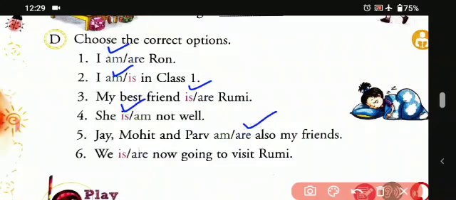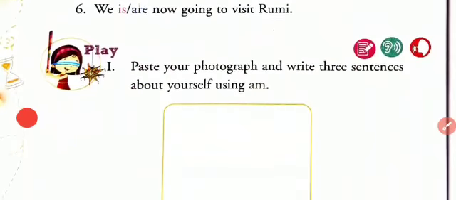That is, Jay, Mohit, Parav are also my friends. Then there is the sixth one. We are going to visit Rumi. As we have used we, that means we have used a plural word, so we'll be using are. We are now going to visit Rumi. Okay students, so this is how we have come to the end of this exercise.